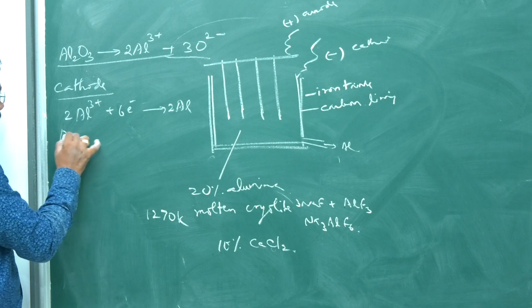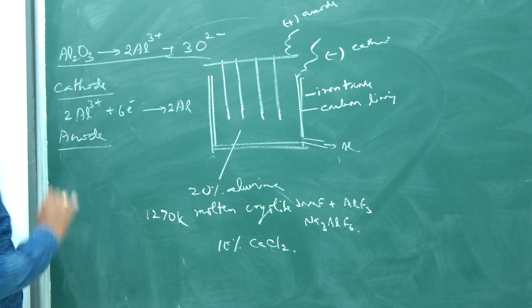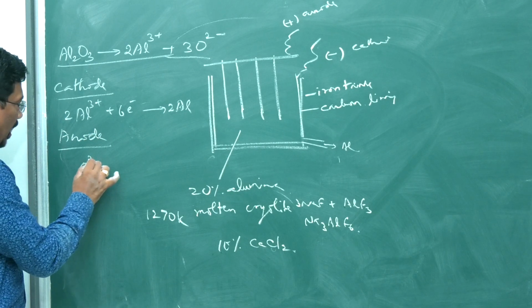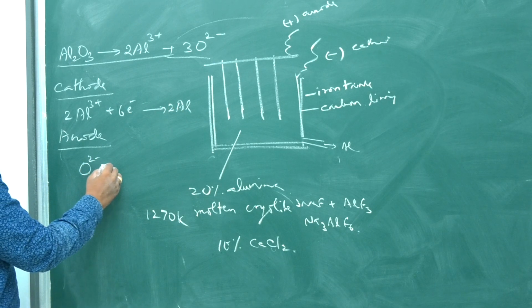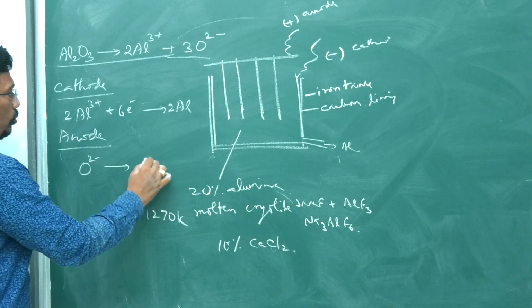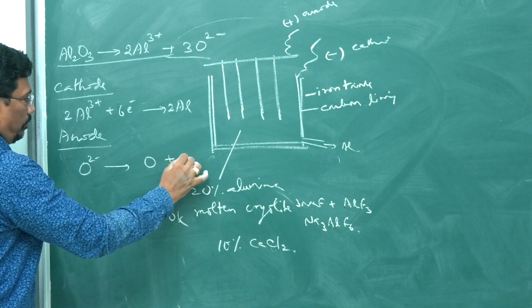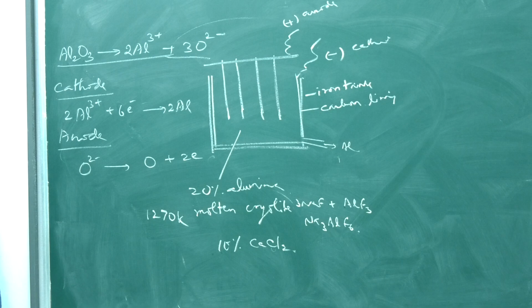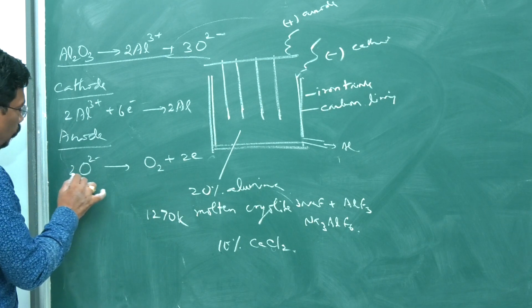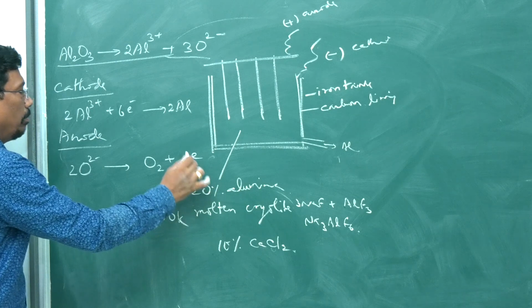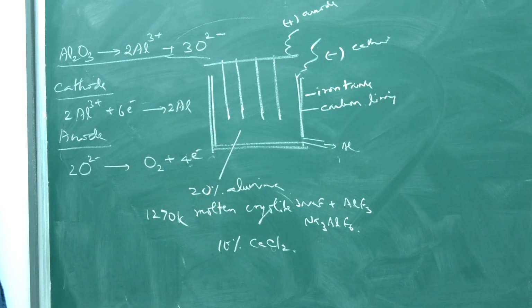At the anode, what is happening? The O2- ion from the molten condition gives out electrons to become O. The O atom may not be in the atomic state. It may get combined to become O2. Therefore, for 2O2- I have to write 4e-.